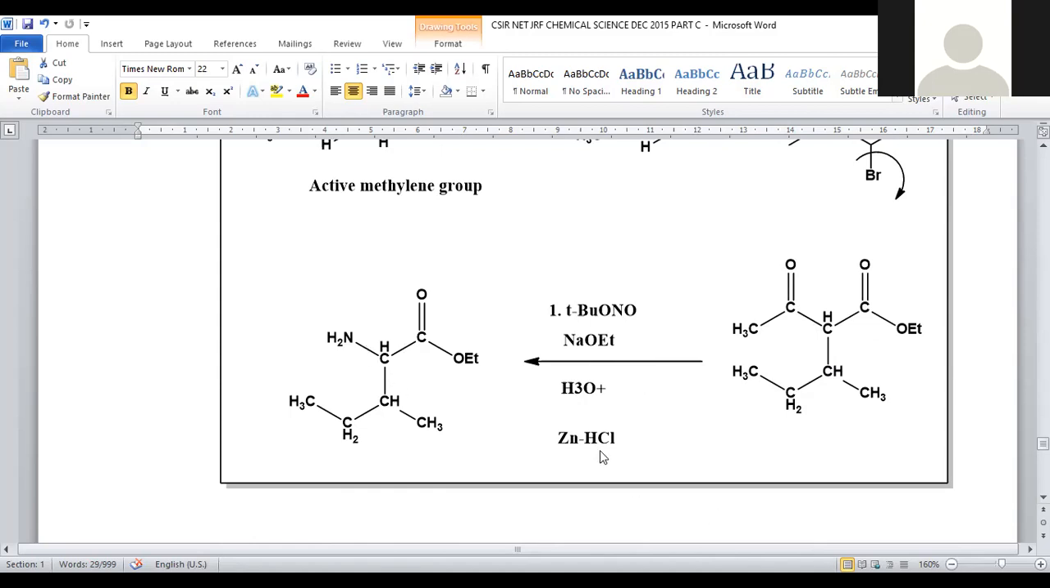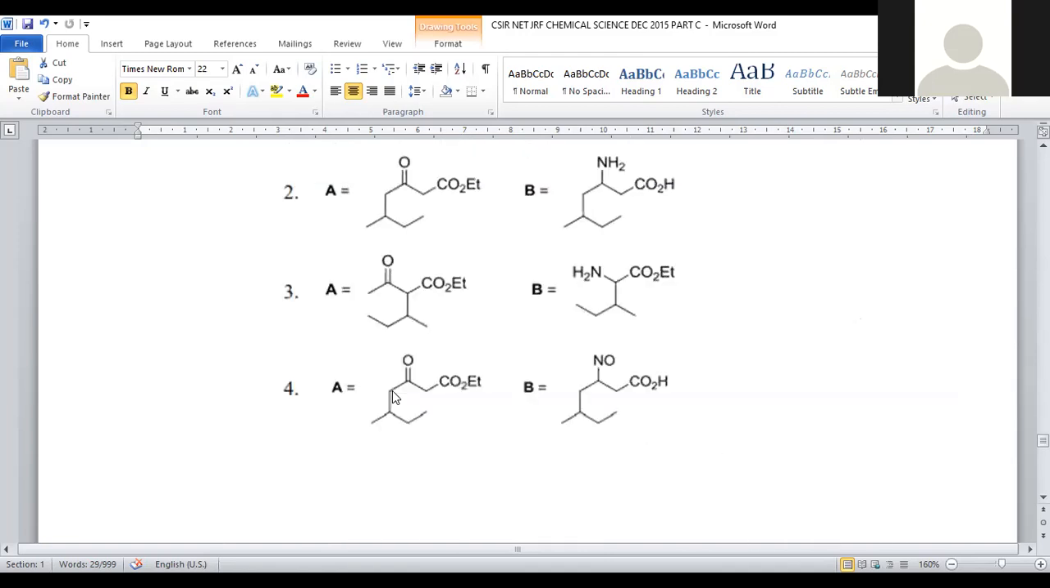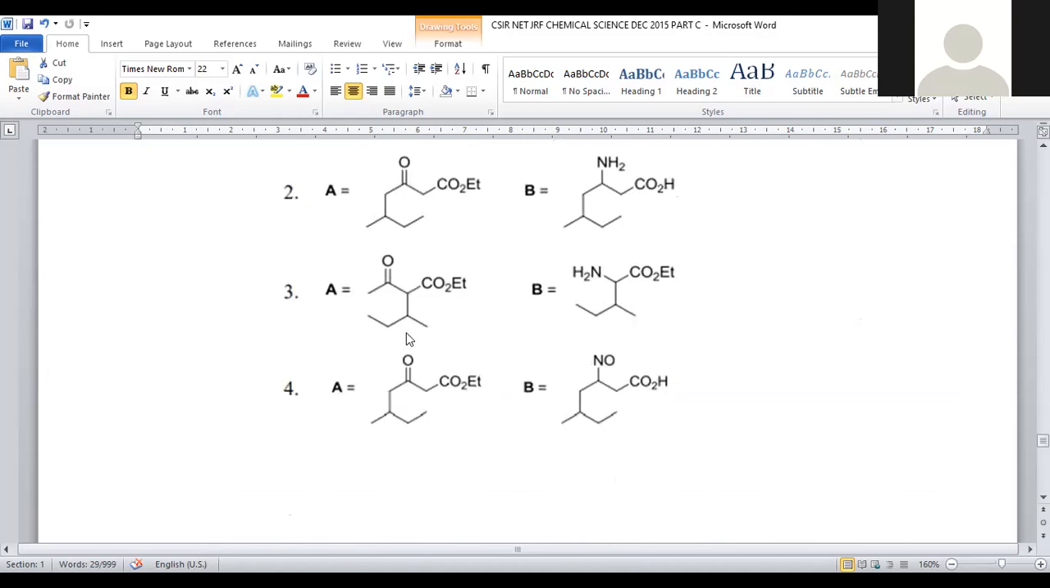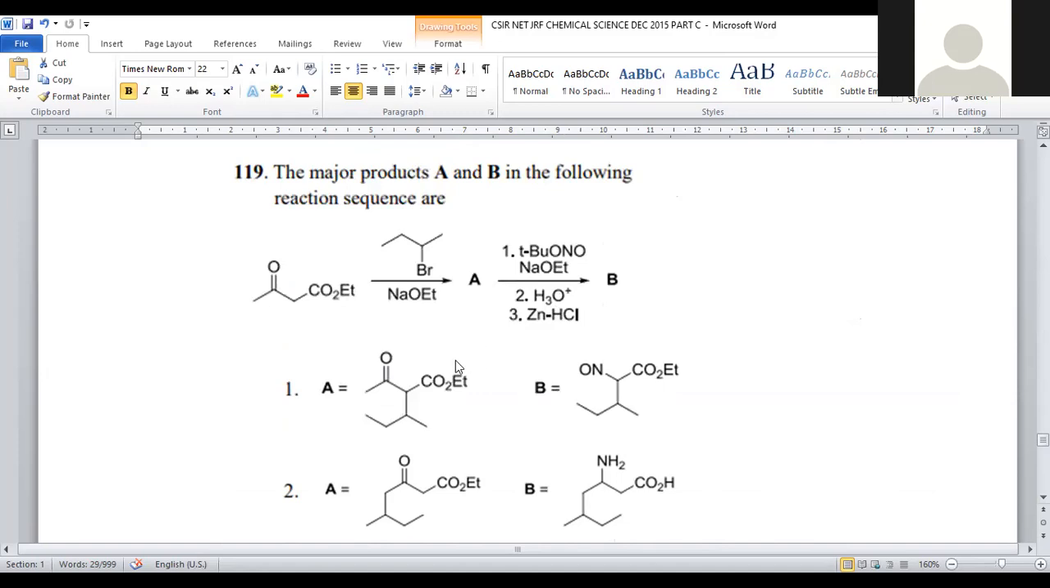terminal center, because zinc HCl is the combination which is used to convert the NO2 group into NH2, right? So that's the reason why here the terminal NH2 group got generated. There is no possibility of NO. So NO is not at all possible. NH2 is possible, but not at the center. So NH2 is possible at the terminal is the correct answer. Option number 3 is the correct final compound that we are expecting from this reaction.